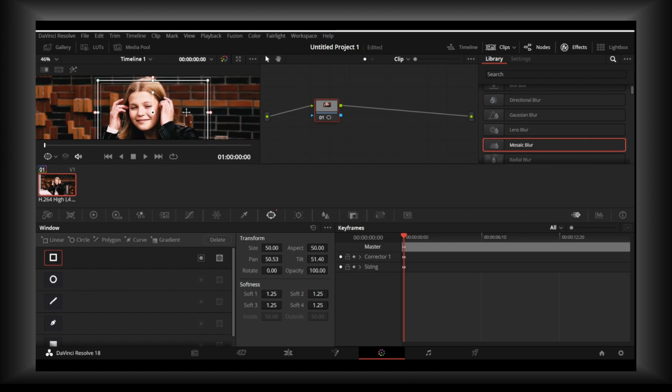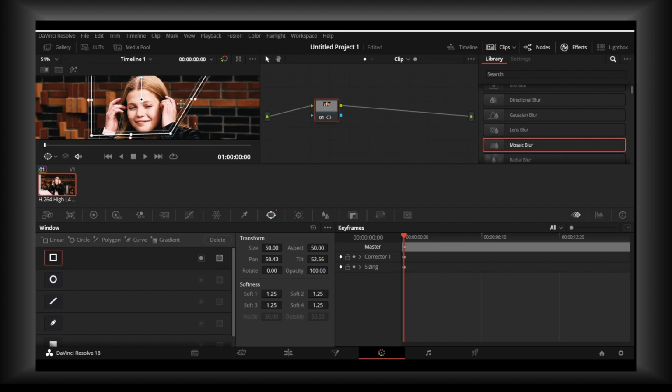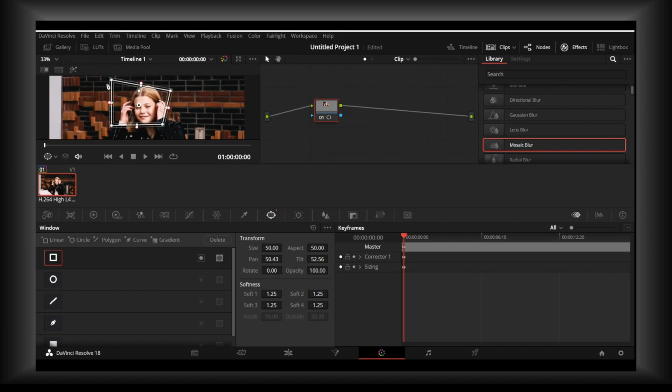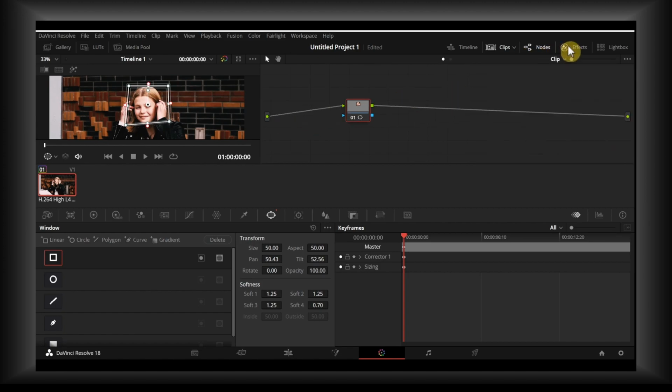Because inside this linear we're gonna blur the face. We're gonna do something inside this linear. Okay, here inside this linear we're gonna blur the face using some effects from here.